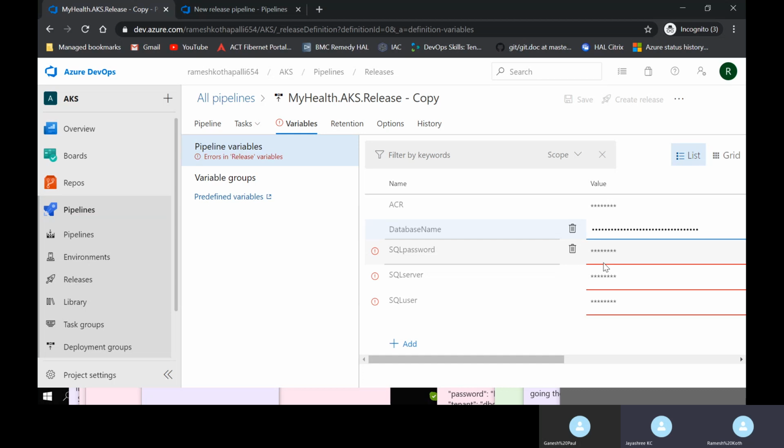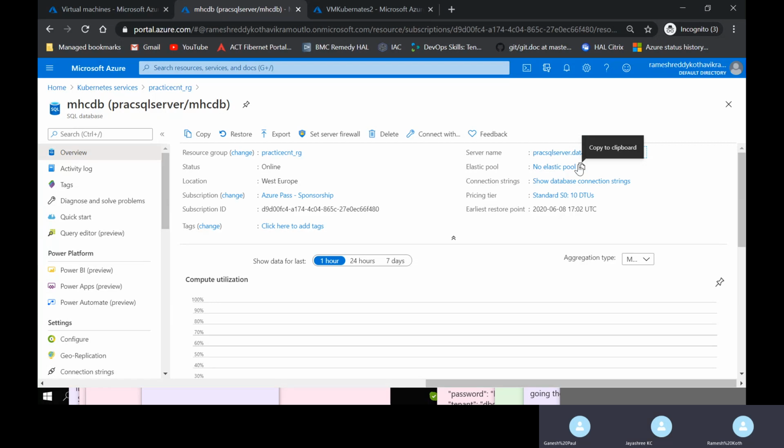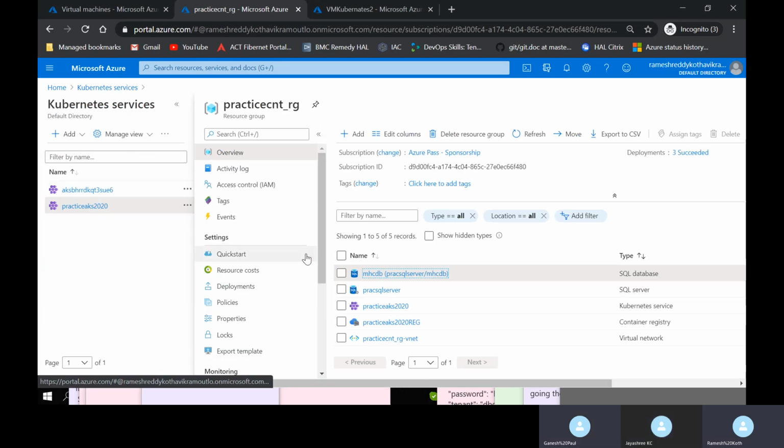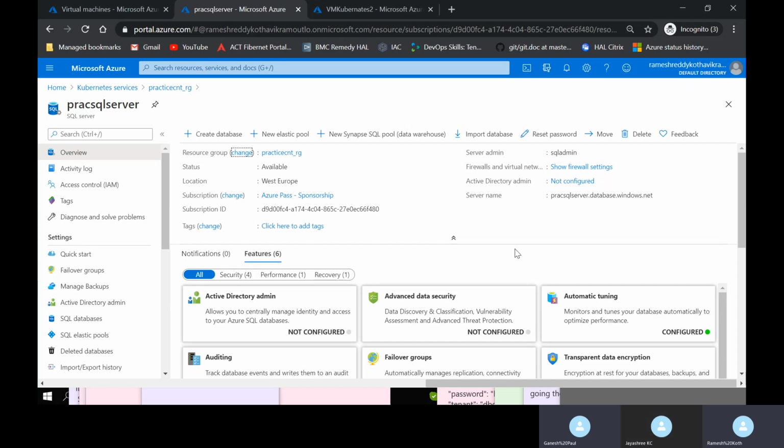Did you copy the database name or SQL server name? Database name only. Okay, fine. I think this is the correct server name, right? No. This is the. Okay. Fine.